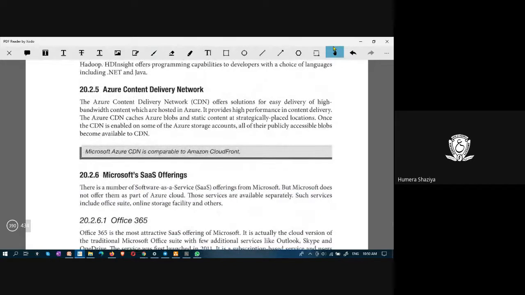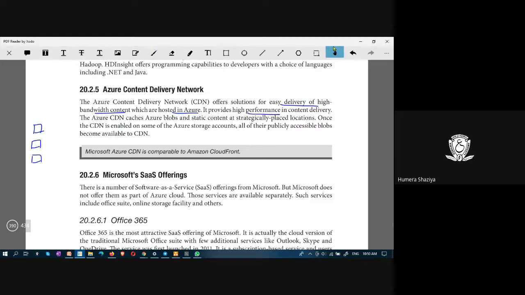Azure Content Delivery Network. It offers solutions for easy delivery of high bandwidth content which is hosted in Azure. We know that Azure is a cloud service. In this cloud service, the consumer can store the content, and this CDN provides high performance content delivery.